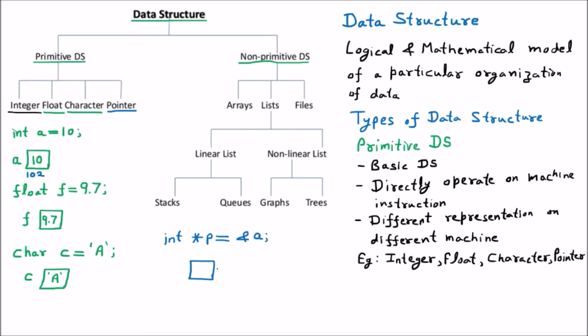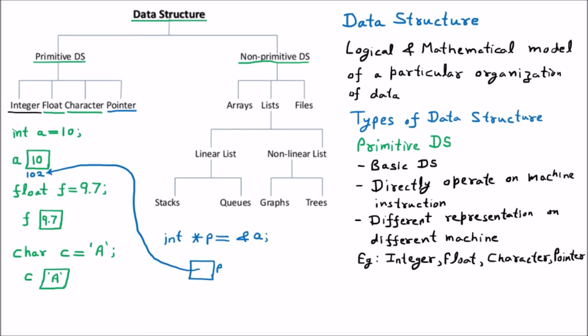The name of that memory is p, which is a pointer actually. It may contain its own address, that doesn't matter, but it is having the address of a. So inside the p, it is having the address of a. So now p has the value 102. That means p is directly going to point to the address of a. So that is the pointer.